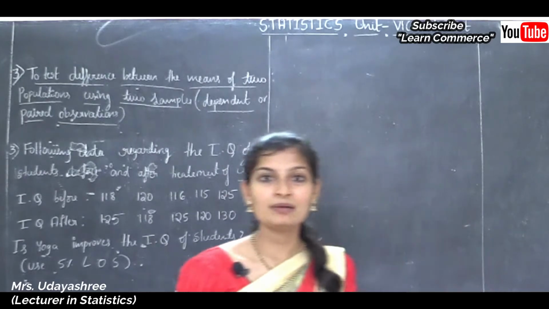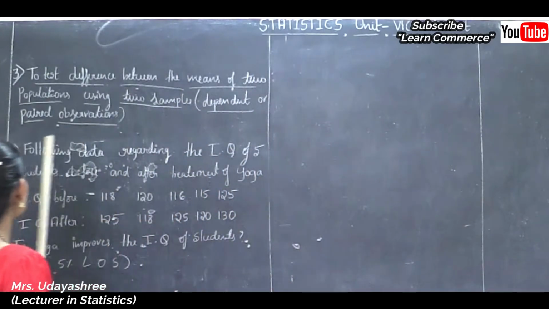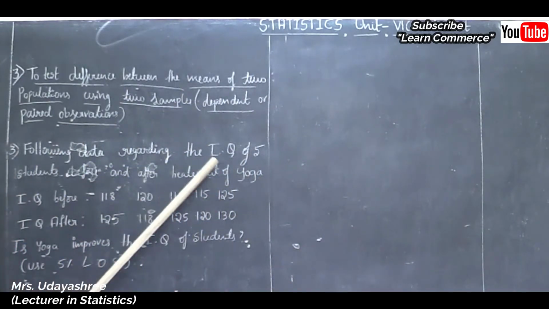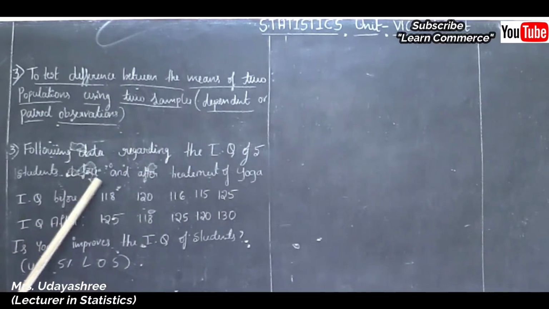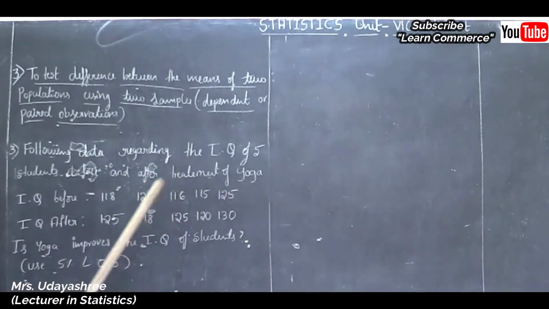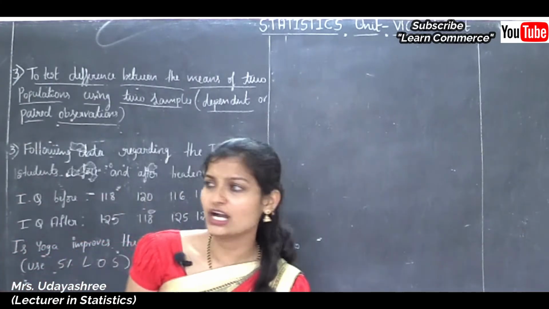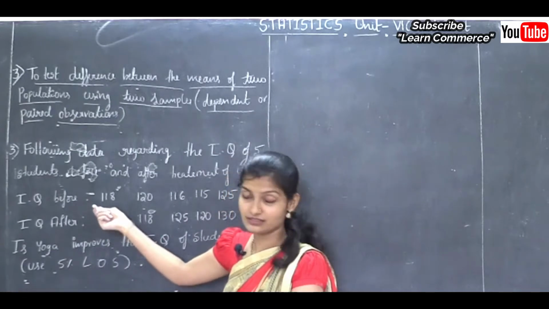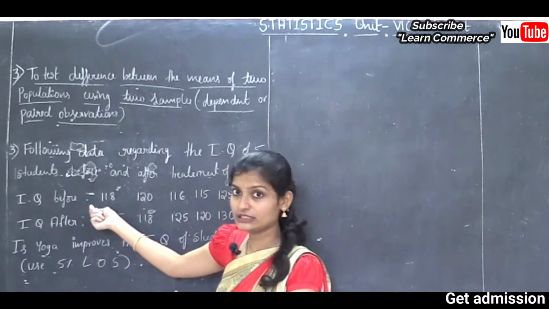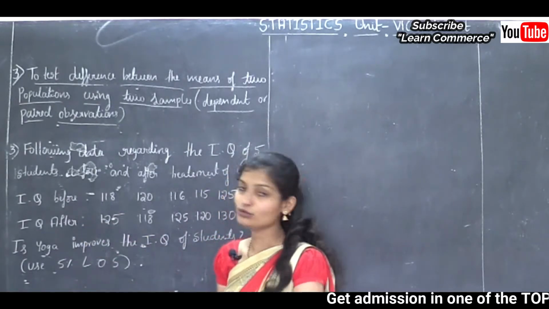In that, problem number 3: the following data regarding the IQ of 5 students before and after treatment of yoga. IQ before observations are like this and IQ after observations are like this. Then we need to check whether yoga improves the IQ of students, using 5% level of significance. Here also there are two sets of observations: one is IQ before, another one is IQ after.